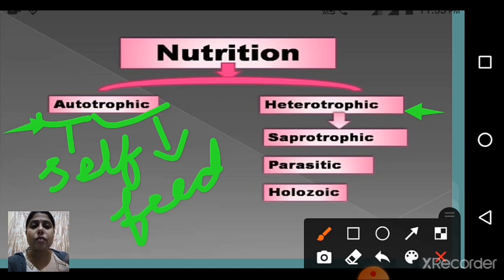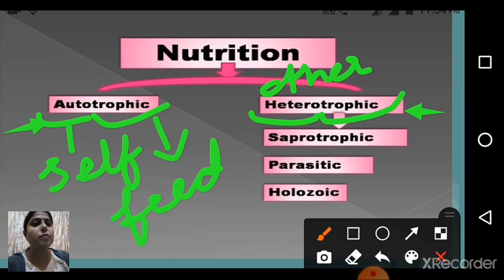And heterotrophic means hetero, hetero means other. The organisms that depend on other organisms are called heterotrophic. Again, trophic has the same meaning, feed. So for autotrophic, some examples: which are they? Those that can make their own food. Who can make their own food? Plants, right? That's why we call them producers also, because they can make their own food.